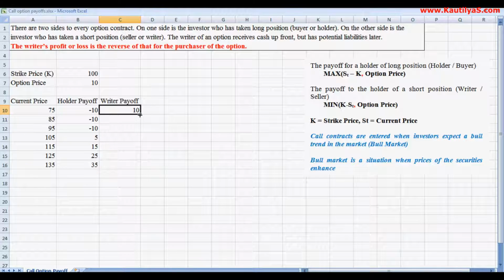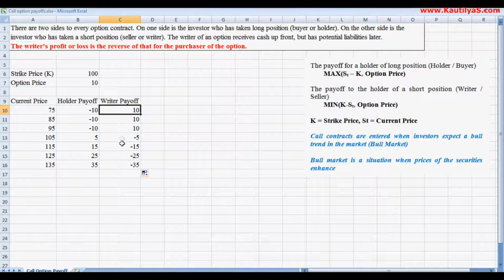Now we look at what happens with the writer. In the case of the writer of the option, his profit is limited to the option price, because he entered into a contract by selling the option at 10 rupees. So his profit is limited to 10 only, but his loss is unlimited.